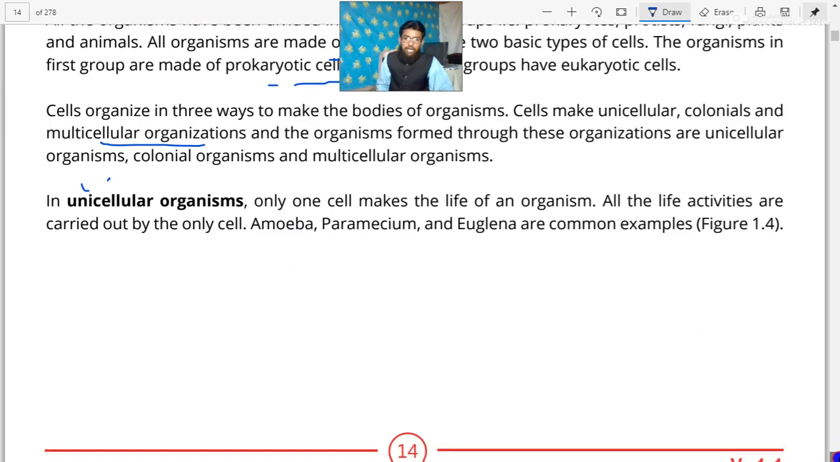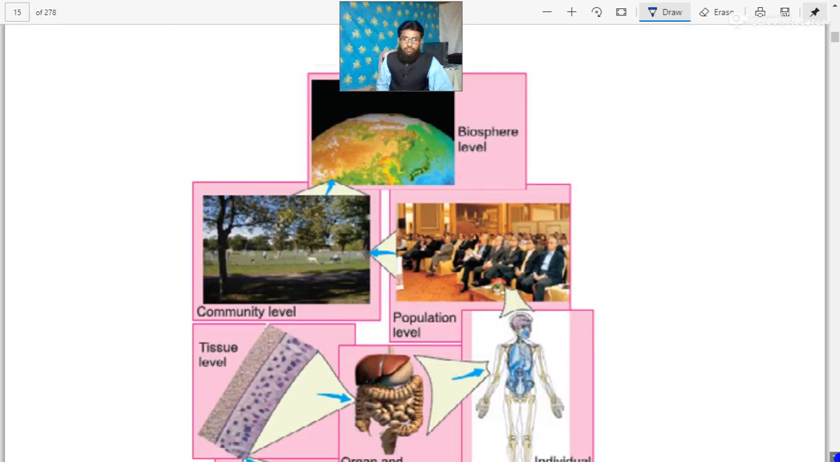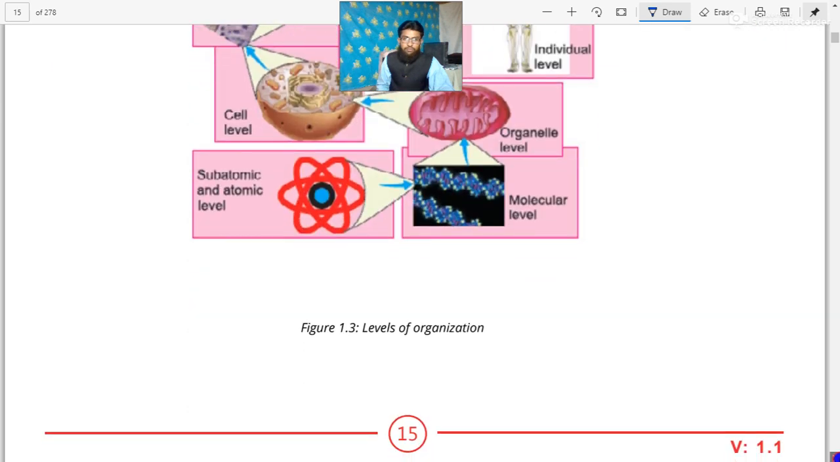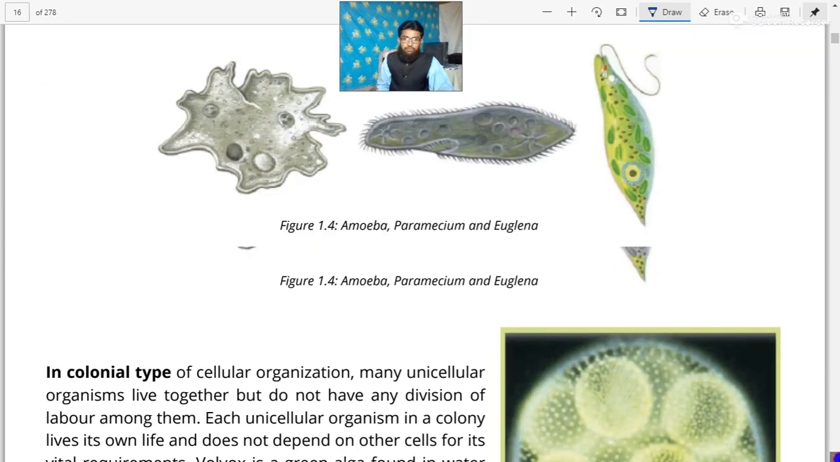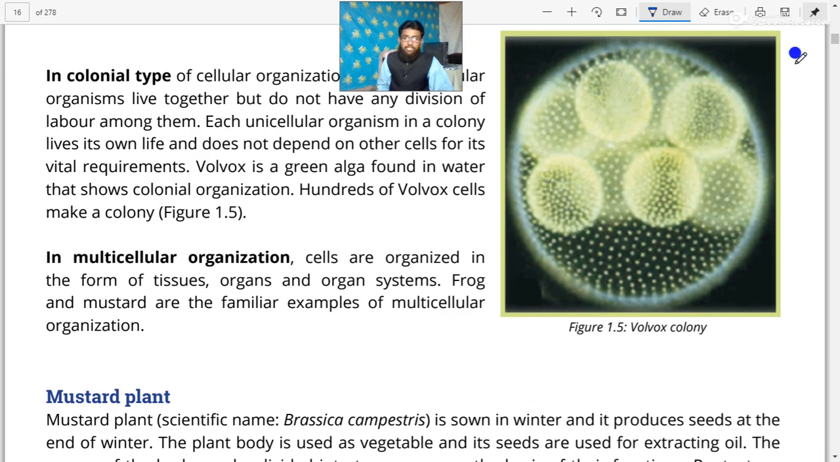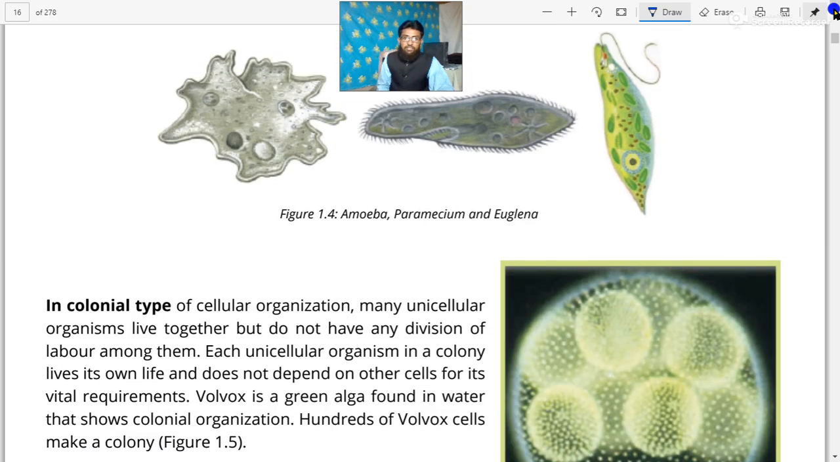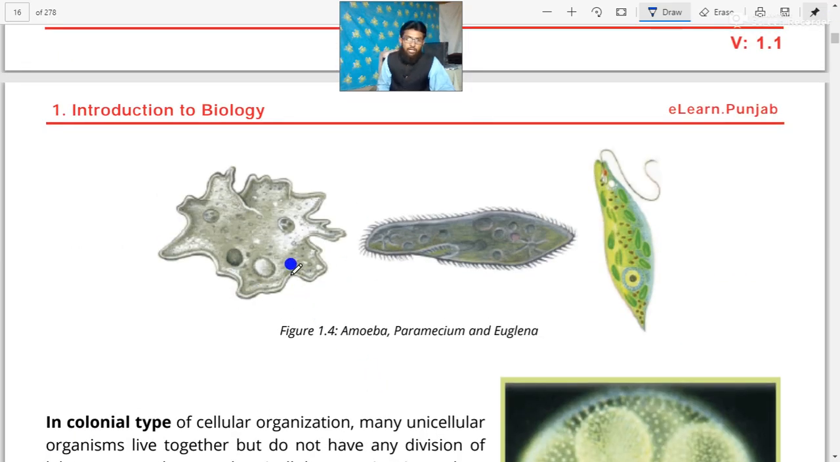Next, dear cadets, we have the colonial type of organization. Here we can see the pictures, diagrams of the unicellular organisms. This is amoeba. It is a unicellular. This is only a single cell. It is a complete single cell, and it is also a complete organism. So it is one cell, so it is known as unicellular organism.